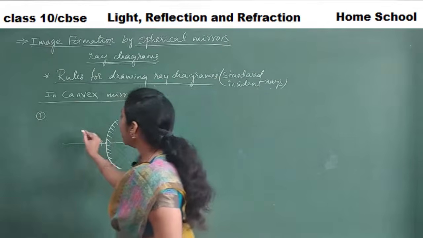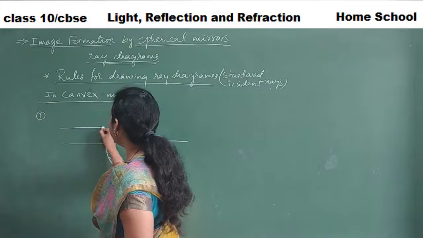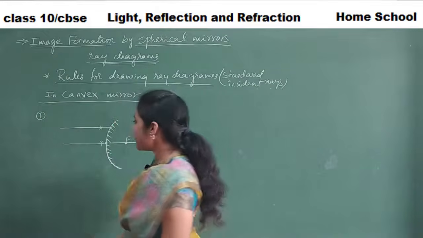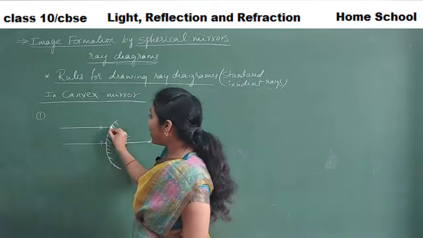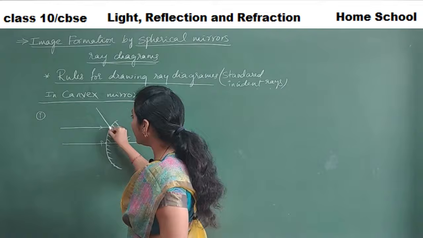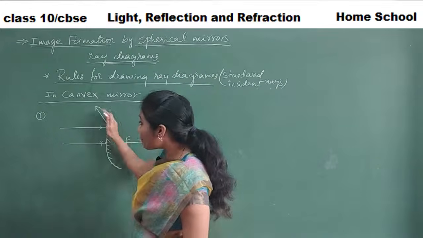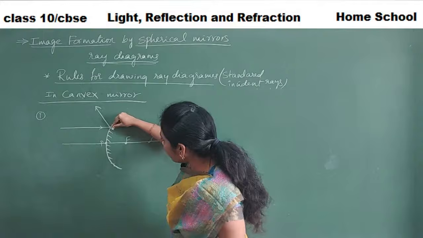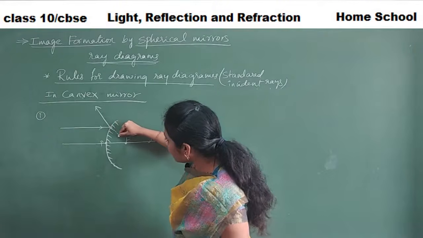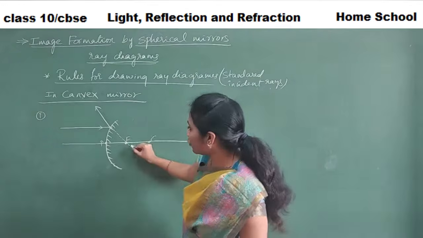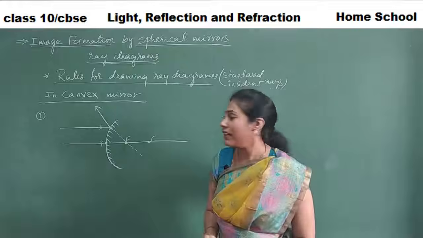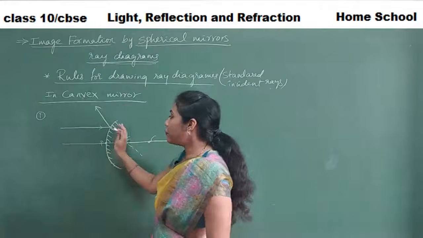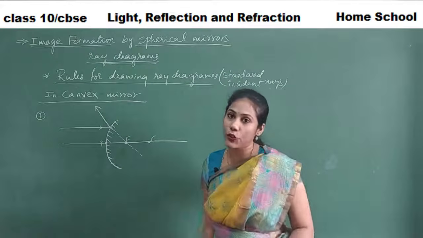Say here, if an incident ray is parallel to the principal axis, then the reflected ray should go through the focus. So if you extend the reflected rays backward, it will pass through the focus, right? So this is how you have to show the first rule here.